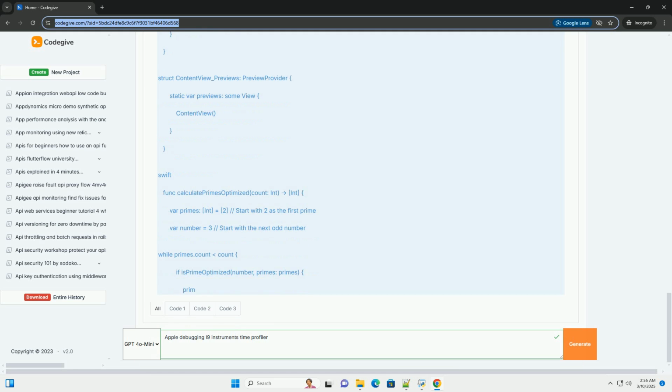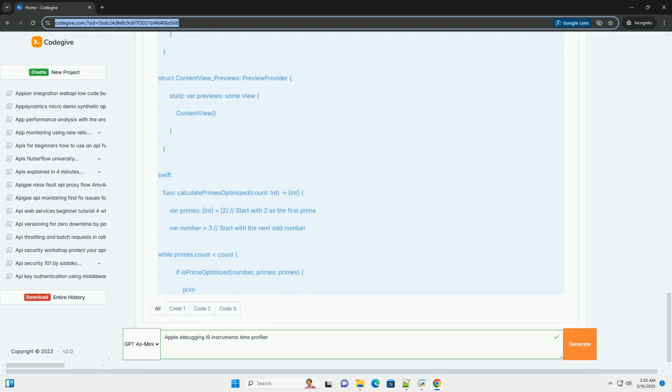7. Optimizing the code example. Let's apply some optimization techniques to the calculate primes function we created earlier. A common optimization for prime number calculation is to check divisibility only up to the square root of the number and to use a pre-calculated list of primes to filter potential divisors. Replace the original calculate primes call in the button action with calculate primes optimized. Profile your application again using the time profiler and observe the improvement. You should see a significant reduction in the self-time of the isPrime optimized and calculate primes optimized functions.